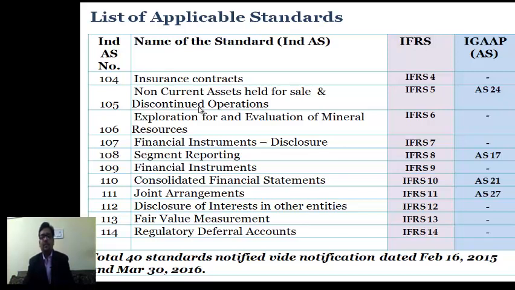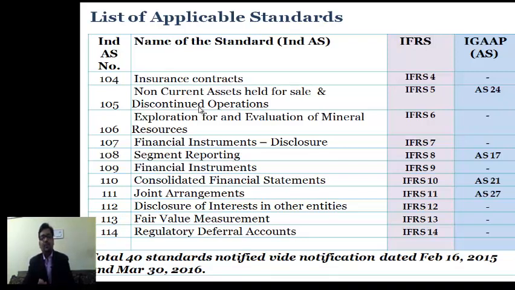Ind AS 109 talks about financial instruments, classification, recognition, derecognition, impairment and measurement. So in comparison to IFRS 9. India was the first country to adopt IFRS 9, that is, Ind AS 109 converged with IFRS 9 first in the world. So we have only accounting for derivative contracts in our Indian GAAP.